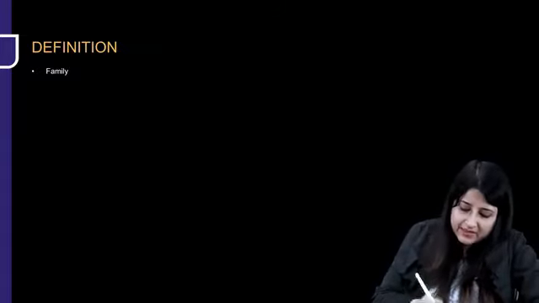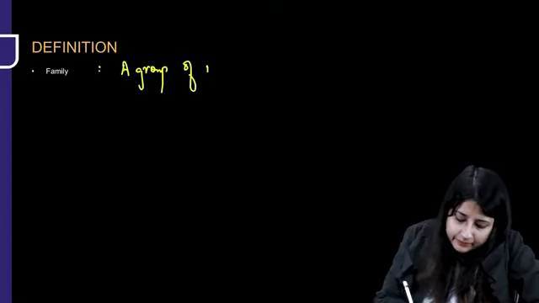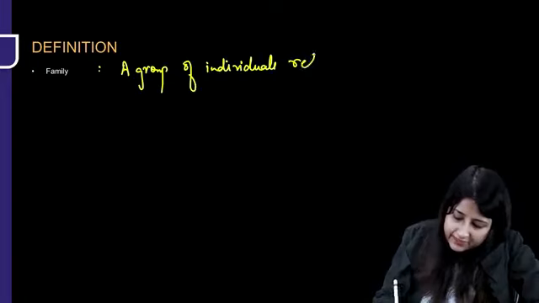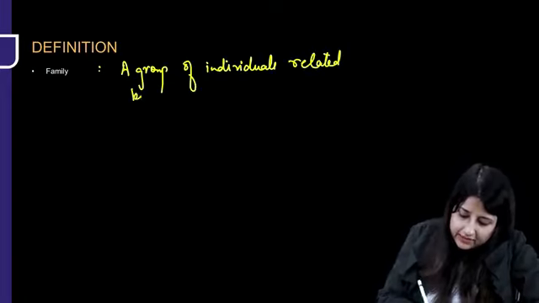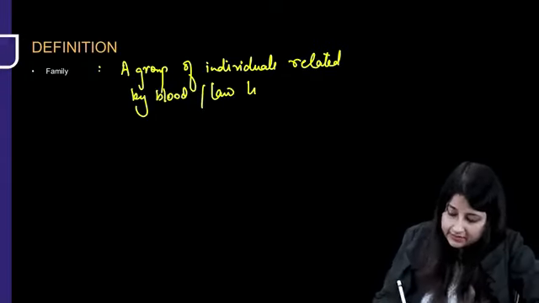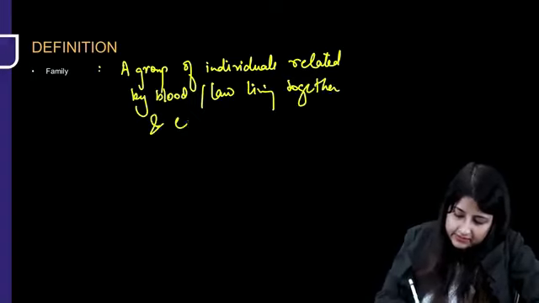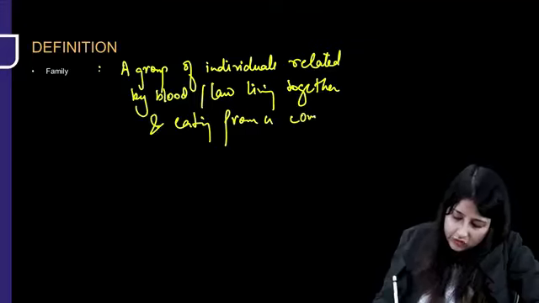Okay, so what is family? You all know family is a group of individuals, okay, related by blood or law, living together and eating from a common kitchen.